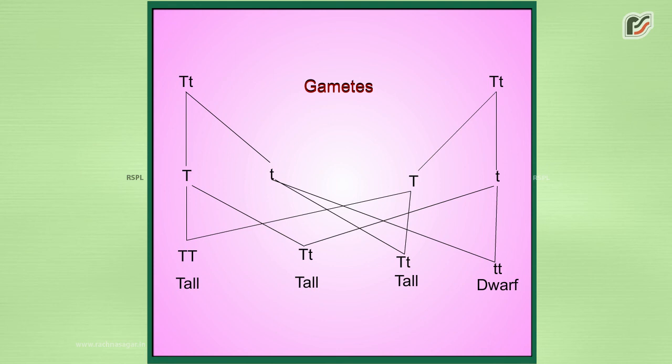So the phenotype ratio in the monohybrid cross can be given as tall plants is to dwarf plants.